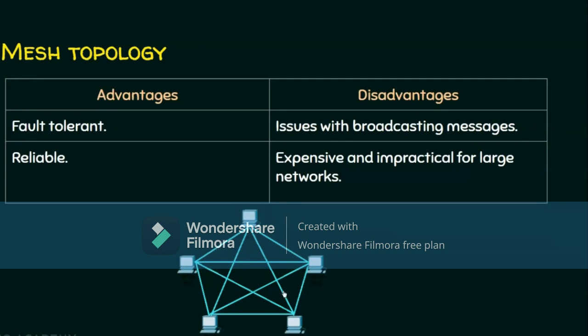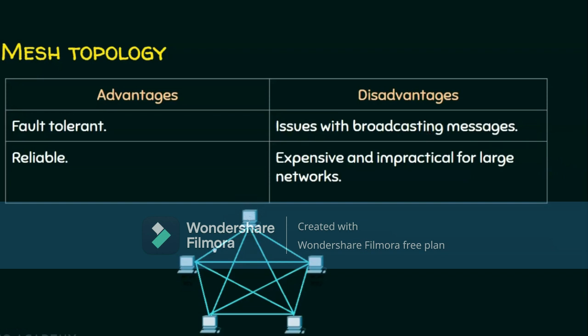And coming to the disadvantages, if this is going to send a broadcast message, broadcasting means one sender, all receivers. This broadcast will be forwarded to everyone in the network. Again, this one is going to do a broadcast to everyone in the network. The same broadcast which is sent by this computer will also be received by other computers, and those computers are going to forward the same broadcast to the sender. There are some issues with the broadcasting.